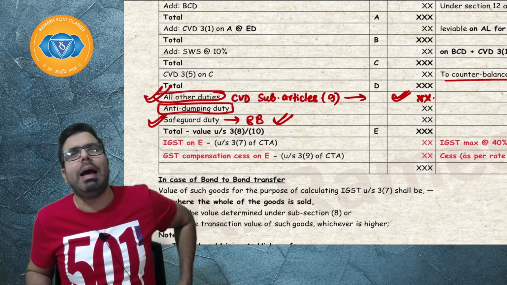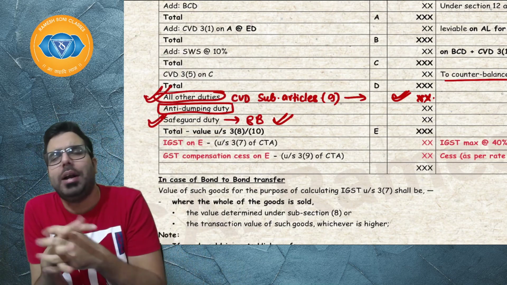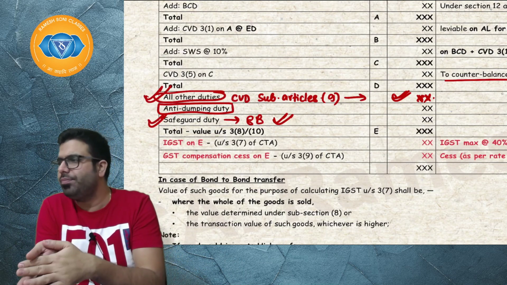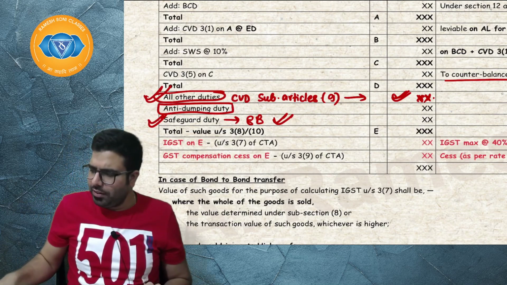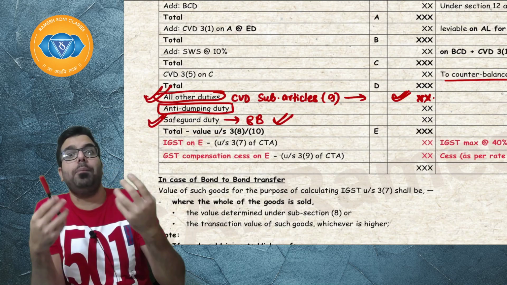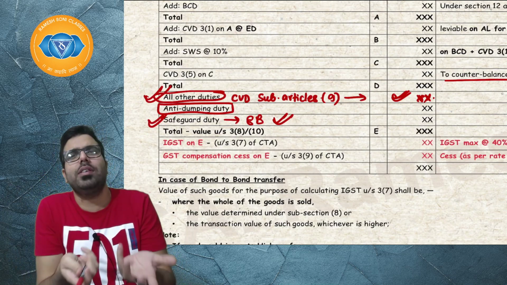What do you mean by anti-dumping duty? Chinese people are dumping goods into India. What do you mean by dumping goods? Dumping means throwing scrap, etc. Supposing this pen is manufactured in China, and 10 lakh pieces are lying with them.